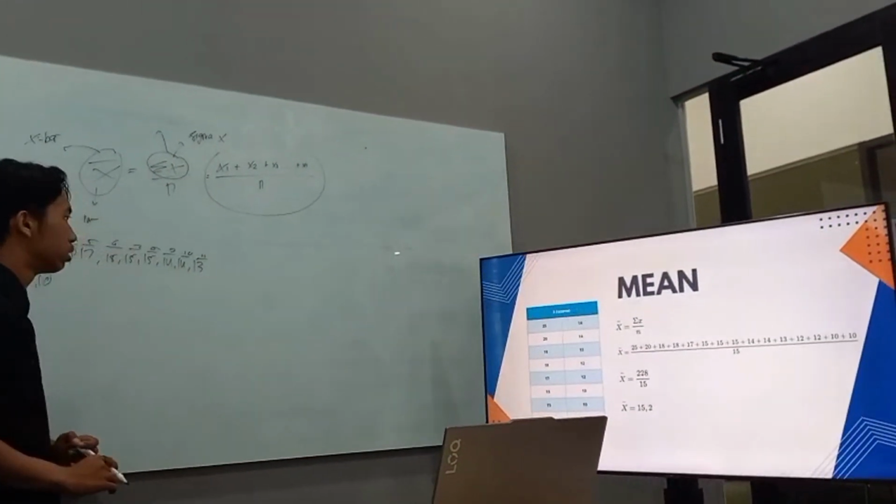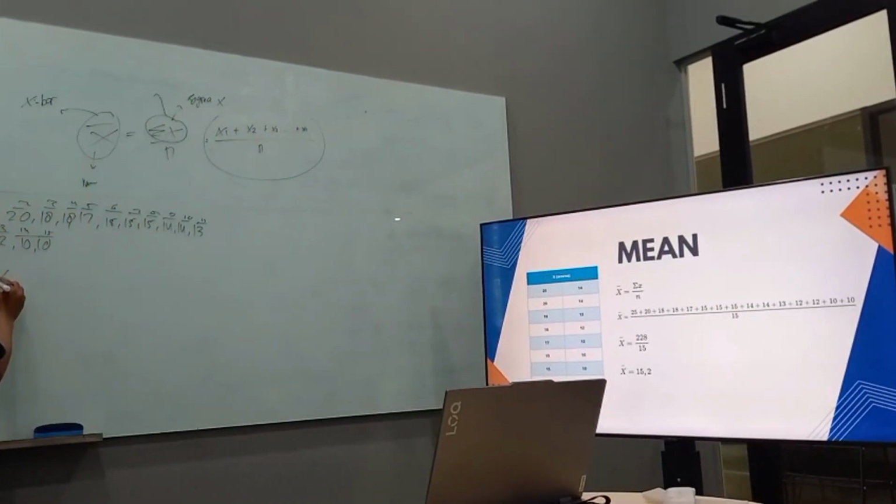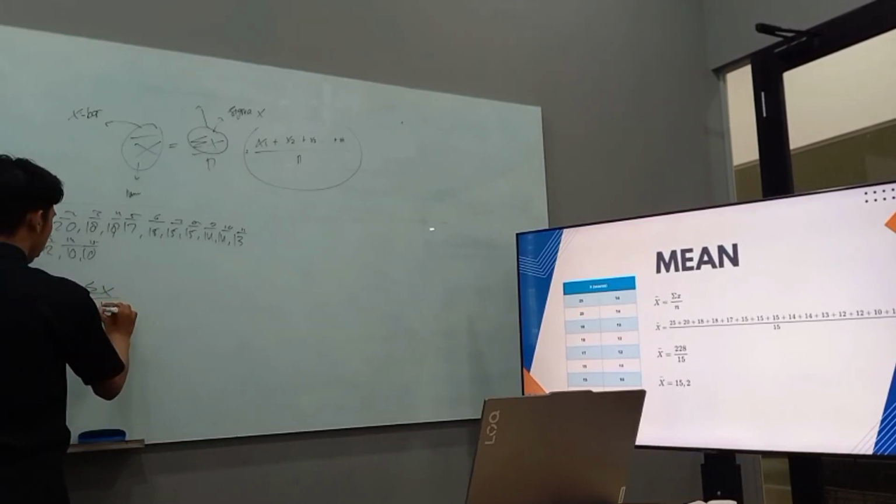So, following the formula, X bar is sigma x over n.